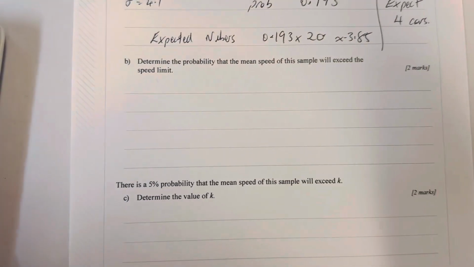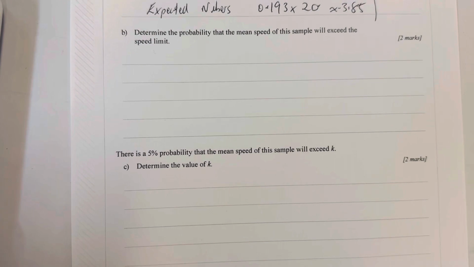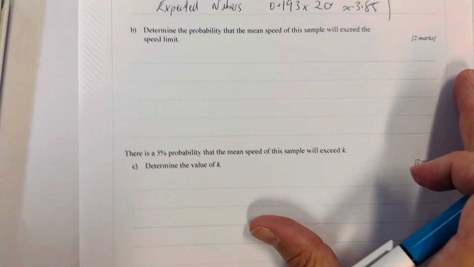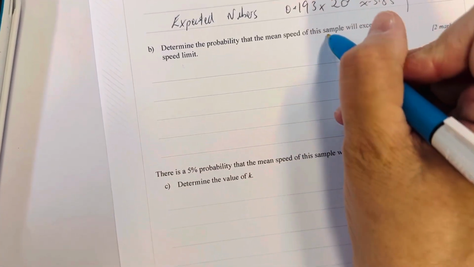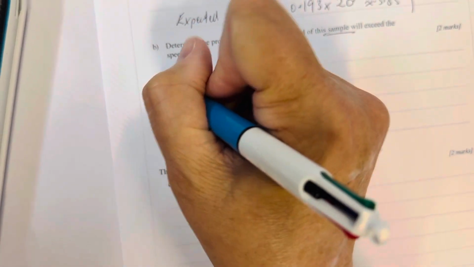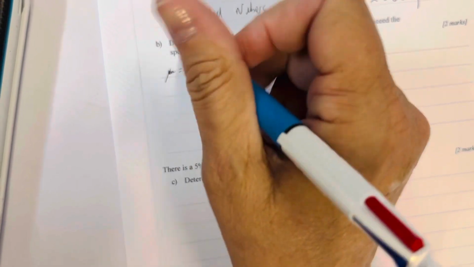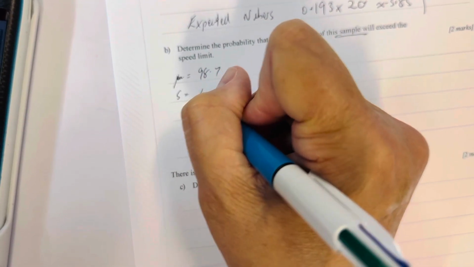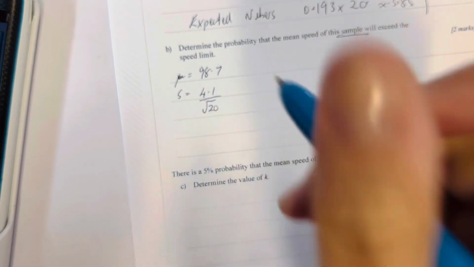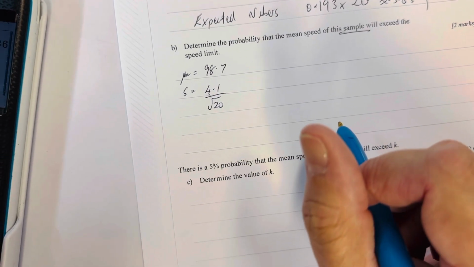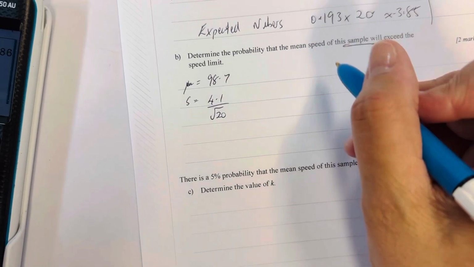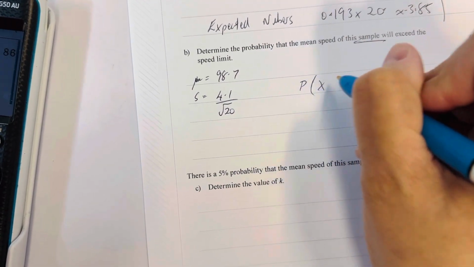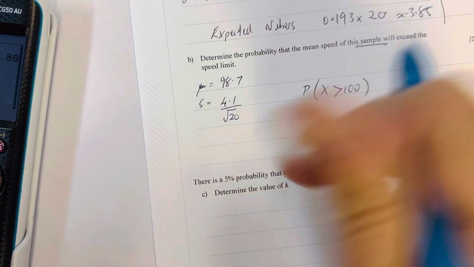Determine the probability that the mean speed of this sample will not exceed 100. Now we're looking at this sample. So while my mean will stay at 98.7, my standard deviation will be 4.1 over square root of 20. I'm looking at the probability that X is bigger than 100.